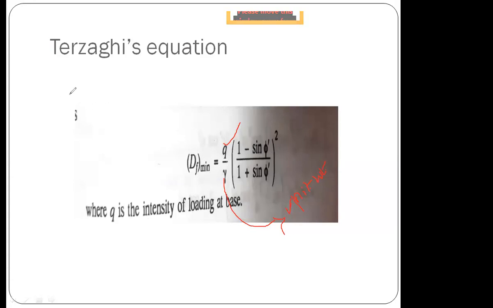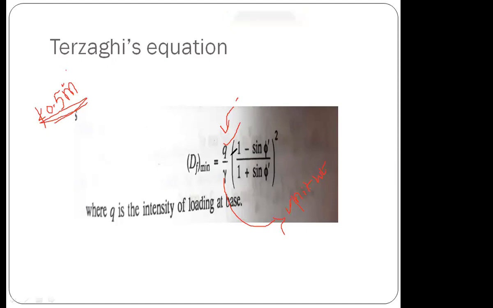I told you one point already: your foundation should not be less than 0.5 meter at any situation, for any type of soil. This is one recommendation. Along with this, you can follow this formula also. This is a widely used formula to calculate or to fix the design of a foundation.